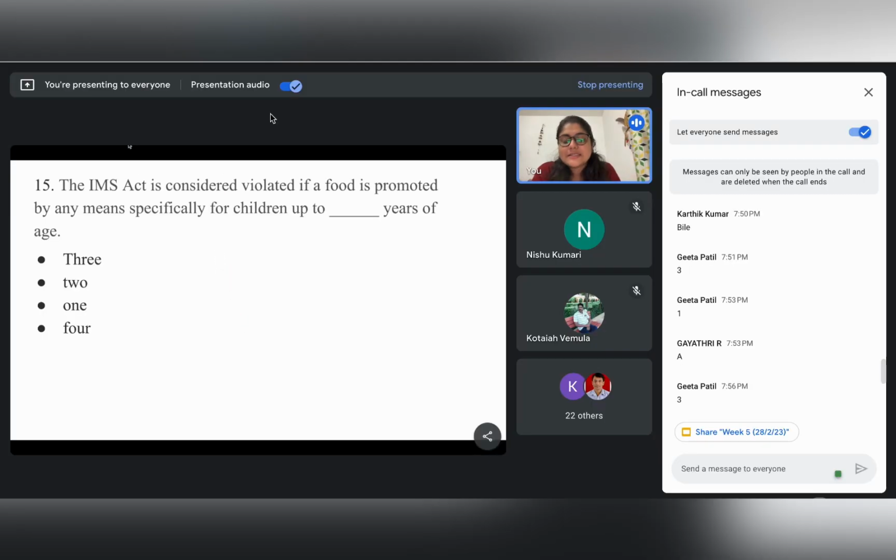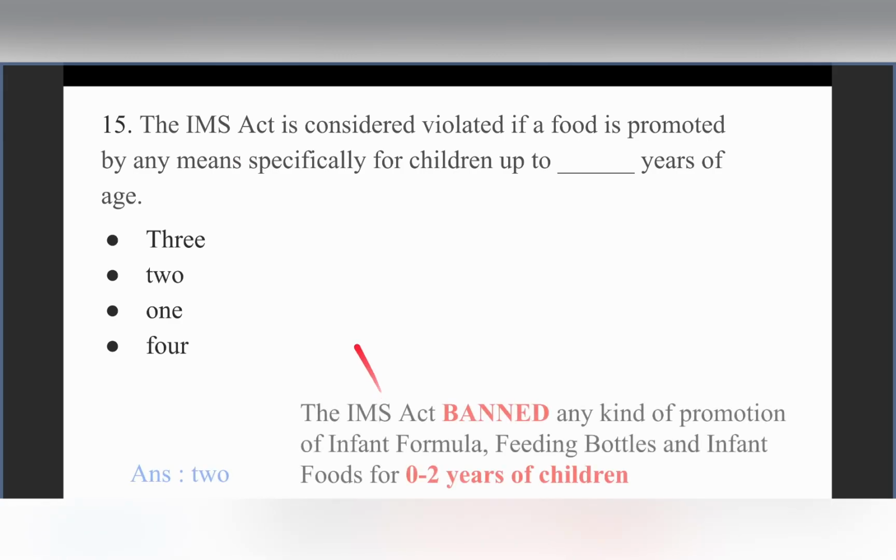Now, if we consider the act specifically, the IMS Act is considered violated if a food is promoted by any means, specifically for a child up to how many years of age? 2. Correct. So the answer is 2.